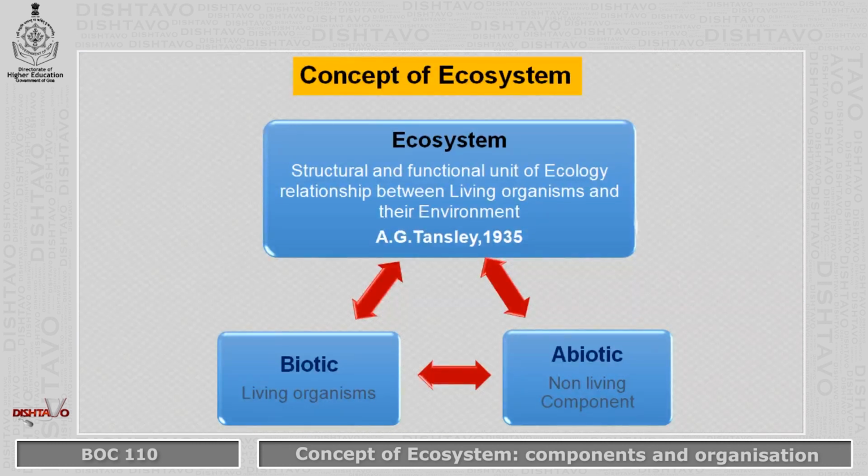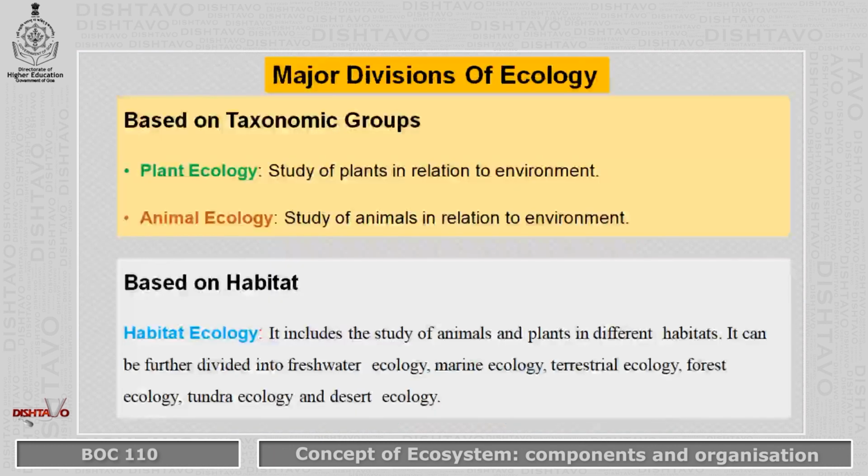Now, this term ecosystem was coined by A.G. Tansley in 1935 to mean that there are living organisms, there is non-living component, that is environment, there are interactions between the organisms themselves, and all these organisms, they also interact with the non-living component, that is the environment. The study of this ecosystem is called as ecology.